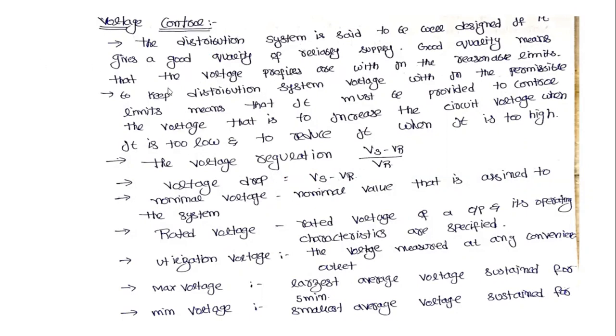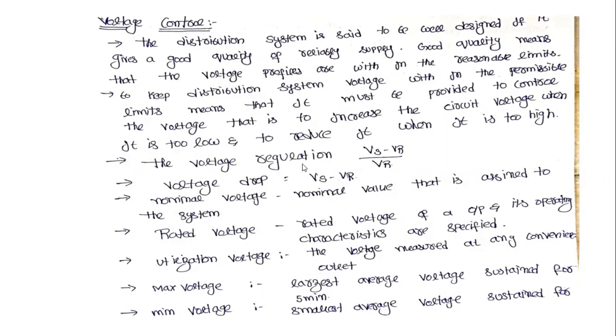To keep the distribution system voltages within the permissible limits, provision must be made to control the voltage, that is, to increase the circuit voltage when it is too low and to reduce it when it is too high. This is so the system will be in a stable condition.